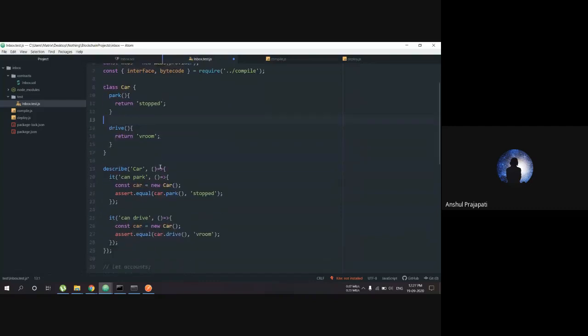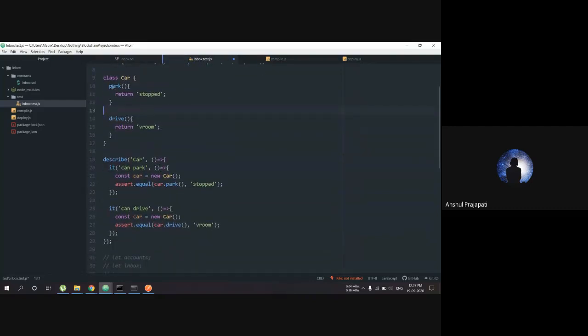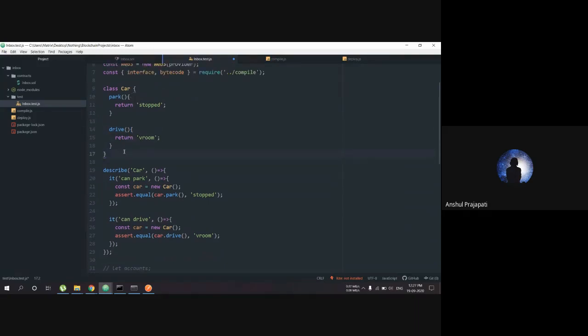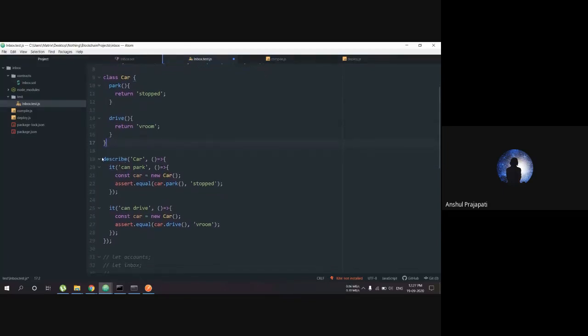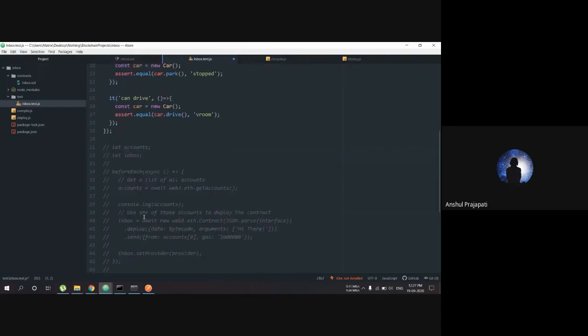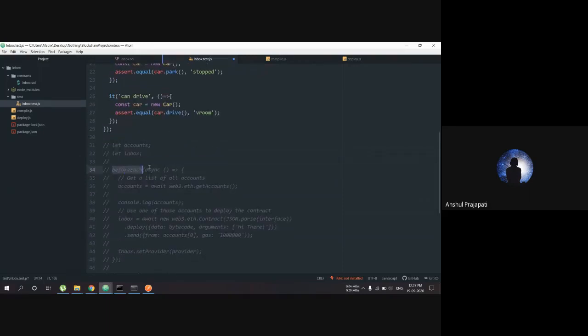I have created this simple class called Car, with a park function and a drive function. The park function returns the word stop, and the drive function returns the word roam. Then how are we going to test all this? There are three functions here. One is called describe, another is called it, and there is one more called beforeEach. I will get to that later.